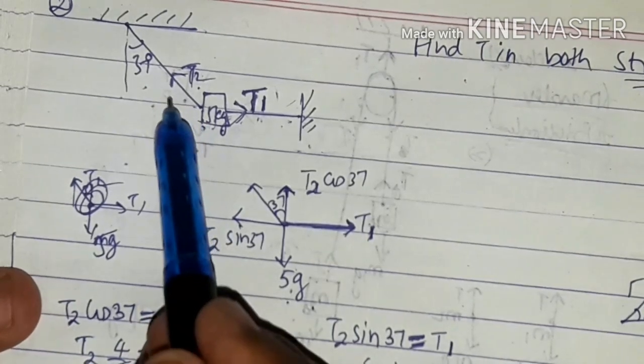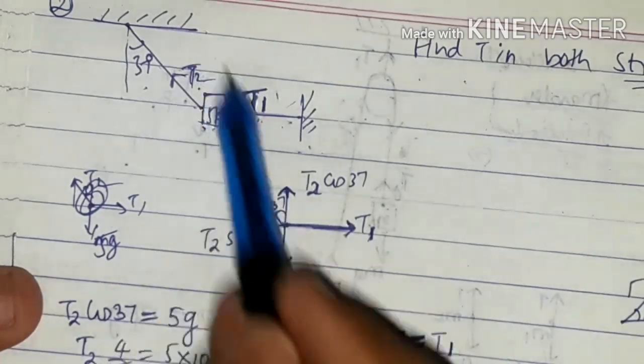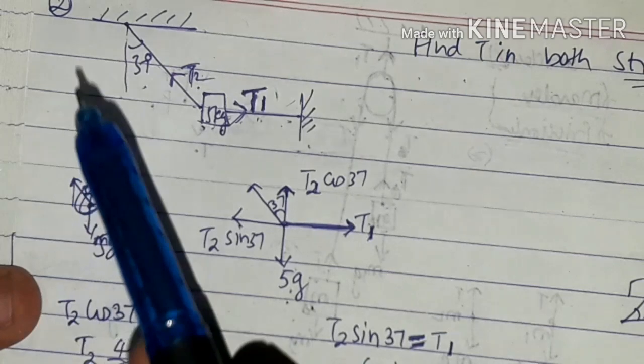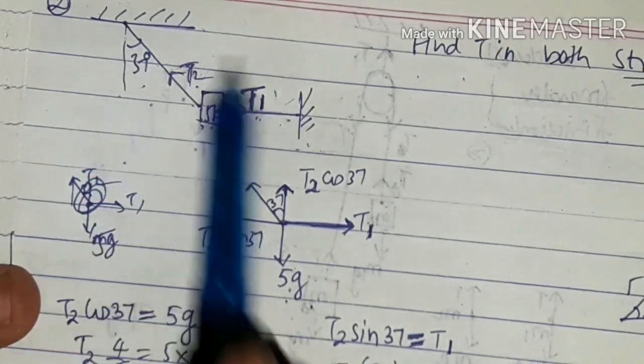But we should not take that kind of forces. What we should do is resolve them either vertically or horizontally. For that, we have to take the help of 37 degrees. So we should resolve it like this.